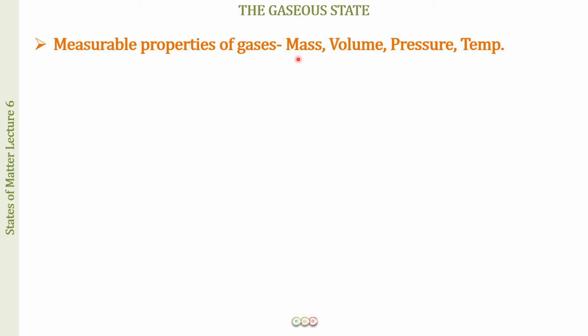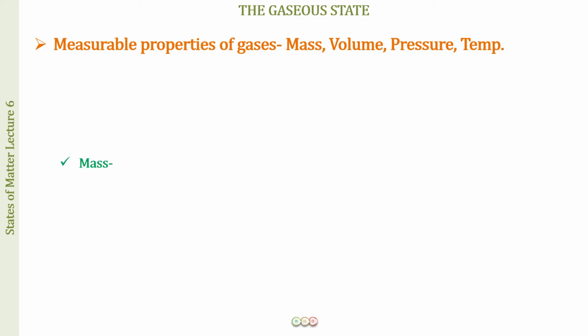So the four main measurable properties are mass, volume, pressure and temperature, and it is based on their relationship that we have the gas laws that you have to study in detail in this course. Let us quickly see these important facts about these measurable properties, because they are going to be very important in your problem solving.